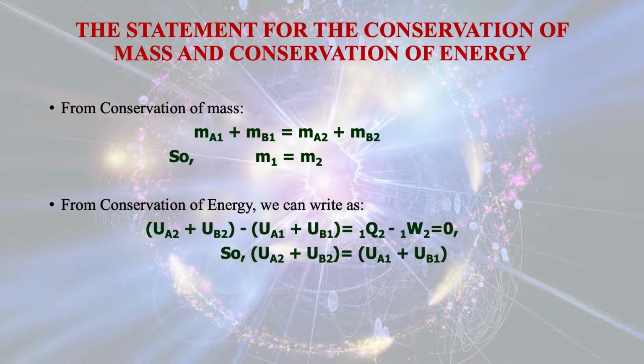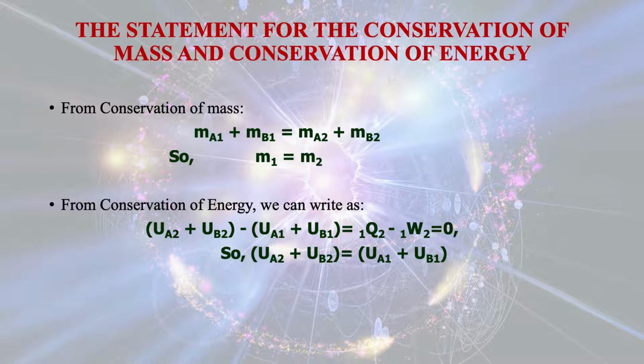From the conservation of energy principle, we can write the final internal energy for both the blocks minus the total initial internal energy for both the blocks, that is the change in internal energy, will be equal to the net heat transfer minus the work transfer. This is from the first law of thermodynamics, and that will be equal to 0.